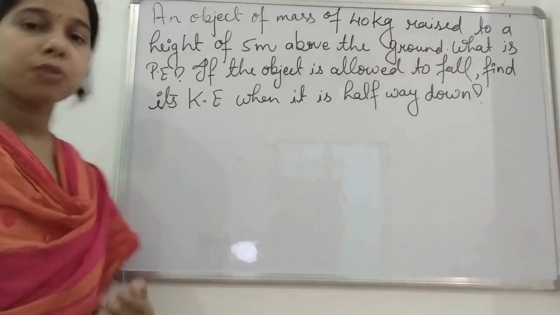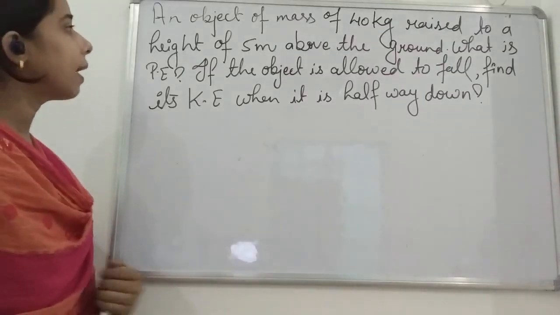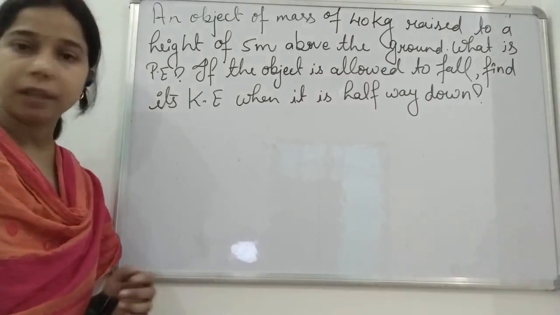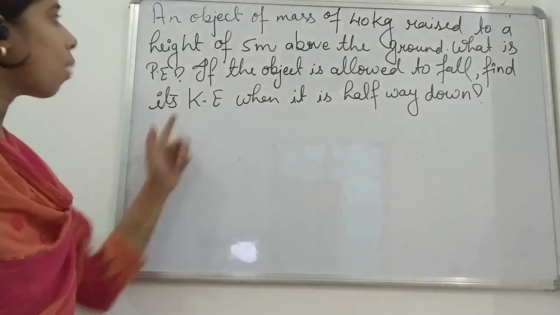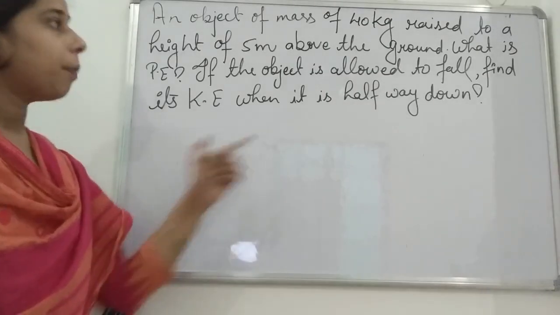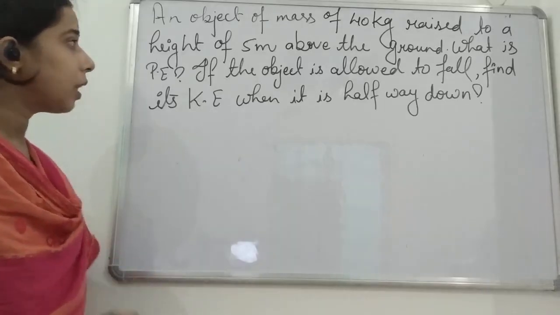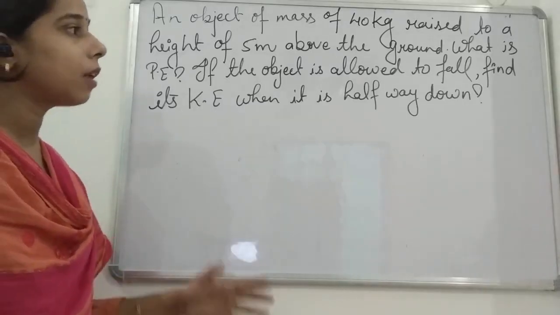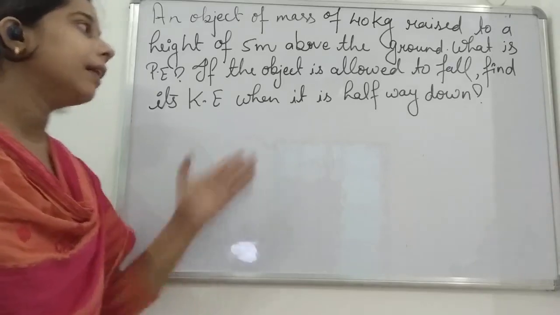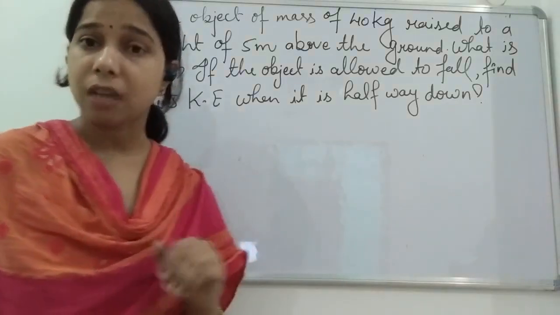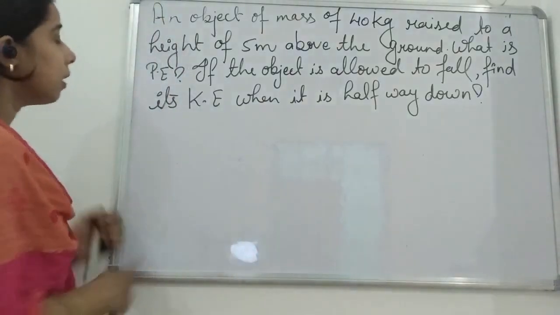See the next question, students, and the next question is that an object of mass 40 kg is raised to a height of 5 meter above the ground. What is the potential energy, and if the object is allowed to fall, find its kinetic energy when it is halfway down. Okay, students.